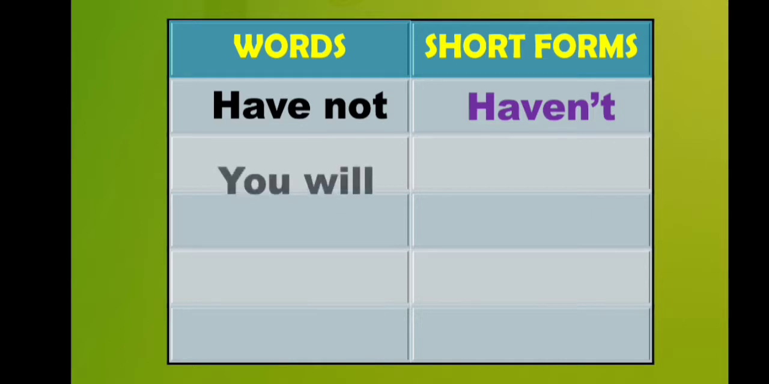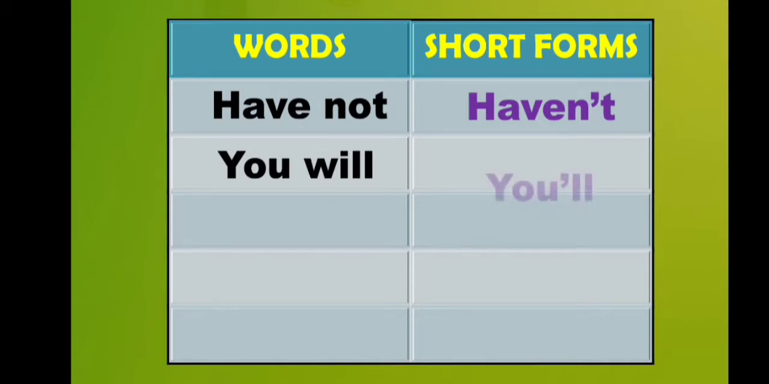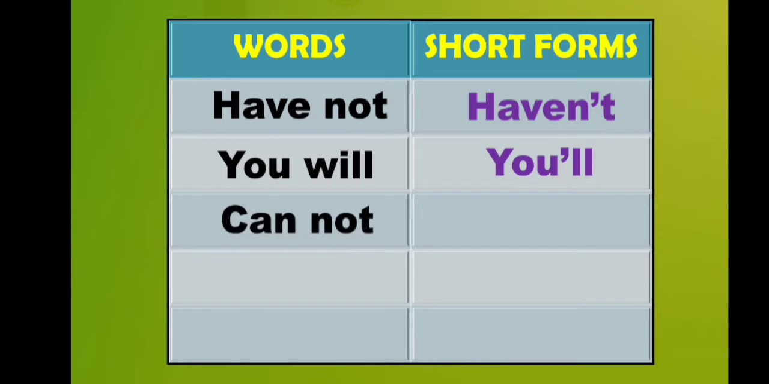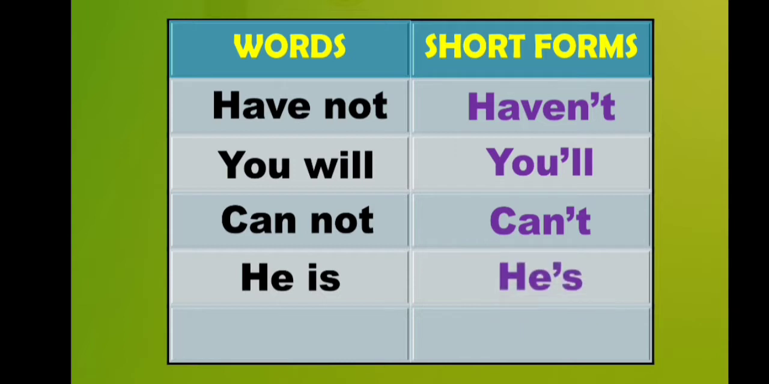Okay. The next word is "you will", and how will you write the short form of "you will"? You will write Y-O-U, then an apostrophe, then double L. The next word is "cannot". The short form of "cannot" is "can't", and the spelling of "can't" is C-A-N, then an apostrophe, and after that T. The next word is "he is", and the short form is "he's". How will you write it? You will write H-E, then an apostrophe, and then S.